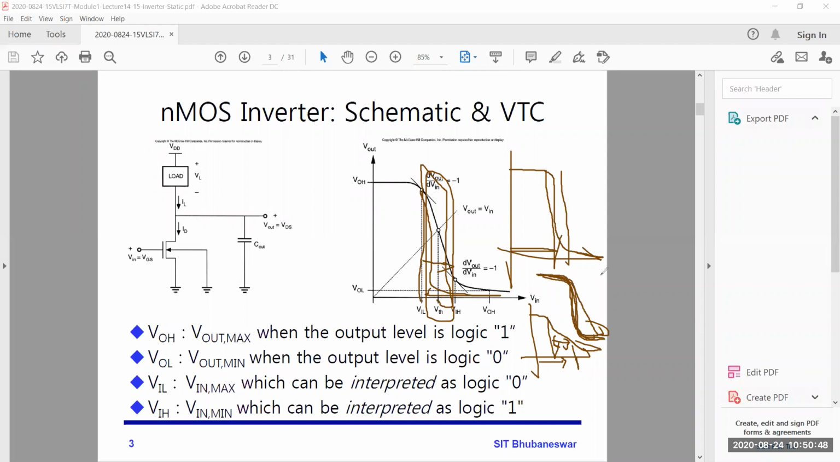Satabdi, understood this point? Yes, sir. Okay. So the steeper the slope, the higher the noise margin will be. That means VIL extends rightward and VIH extends left. That means the transition region will be very, very less, so that you will get more noise margin.